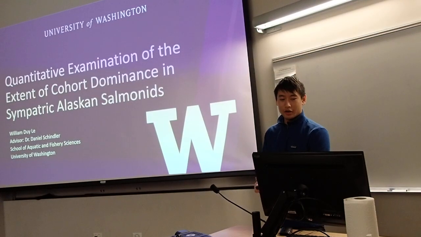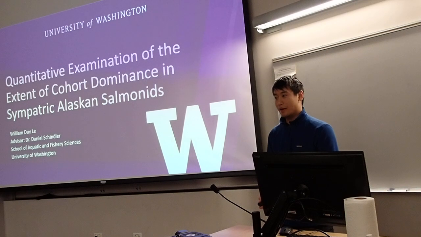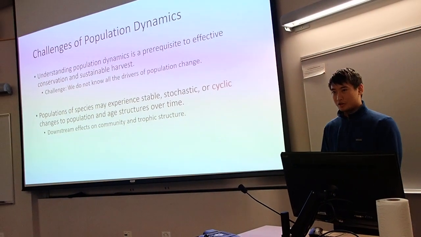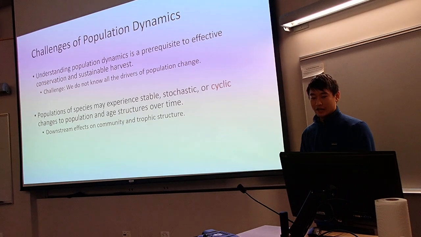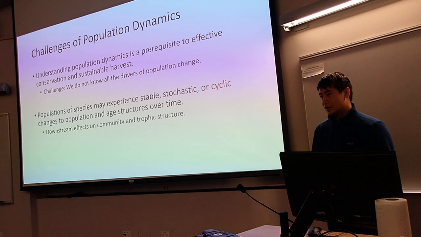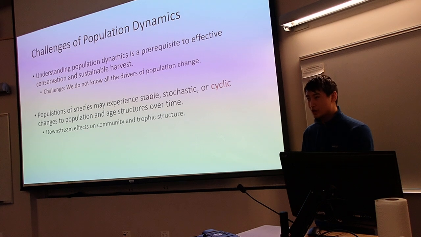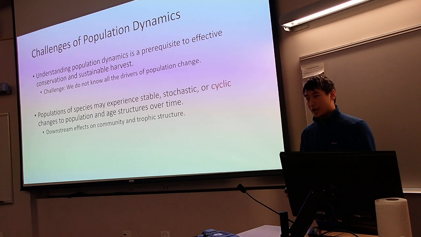Schindler, about a quantitative examination for the extent of cohort dominance in sympatric Alaskan salmonids. So the core of my study rests with a challenge that conservationists, managers, and ecologists currently face: while we can look at a population and describe the population dynamics, we don't know all the specific drivers that cause them. For example, we can look at a population and assign a general trend and say it's a stable or a stochastic or a cyclic population dynamic that changes over time. We'd like to know that to inform our environmental decisions, but we don't understand all the drivers of them.